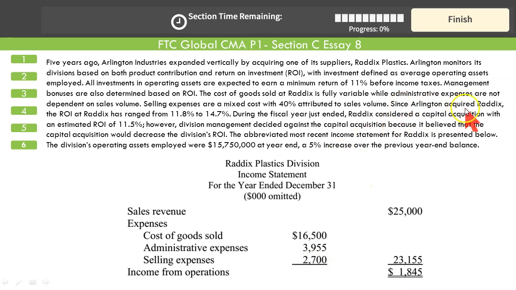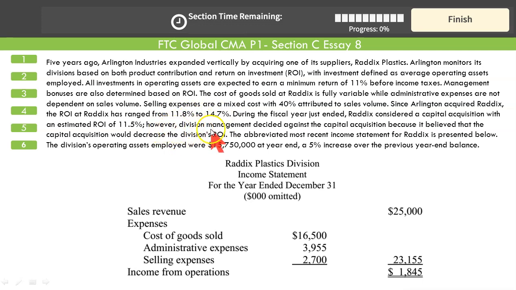Since Arlington acquired Redix, the ROI at Redix has ranged from 11.8% to 14.7%. This is the ROI now after the combination. During the fiscal year just ended, Redix considered a capital acquisition with an estimated ROI of 11.5%. This is what we are expecting. So this is our new ROI after the combination.